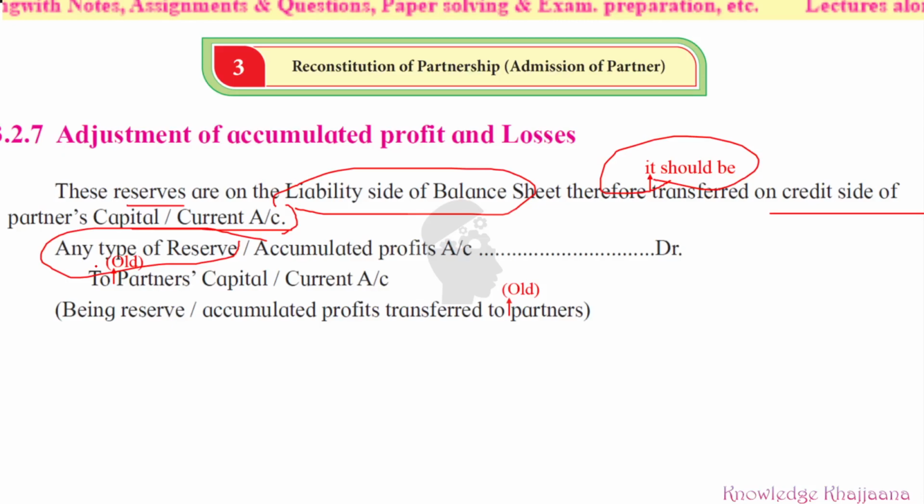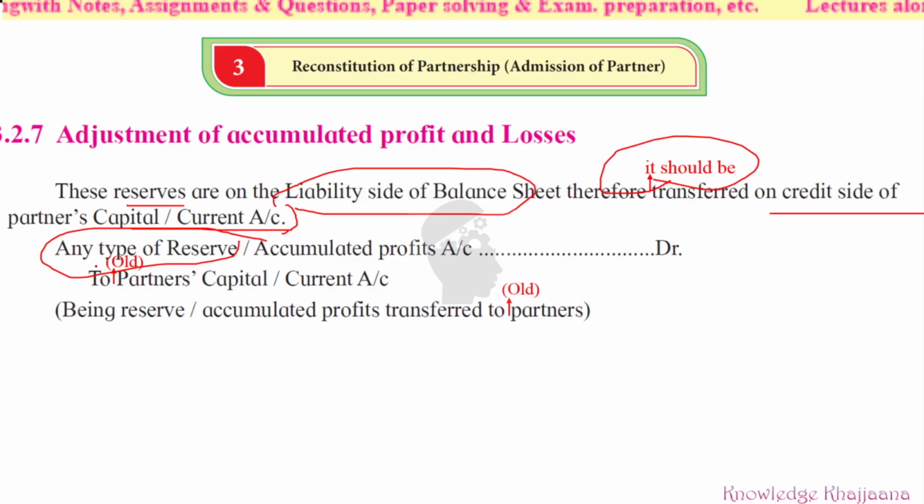So that profit will get to the credit side of the partner's capital or current account. Whatever is the profit will be credited to the partner's capital or current account, being reserve or accumulated profit transferred to old partners in whatever old partnership profit sharing ratio has been given. Okay, this is for profit, accumulated profit.